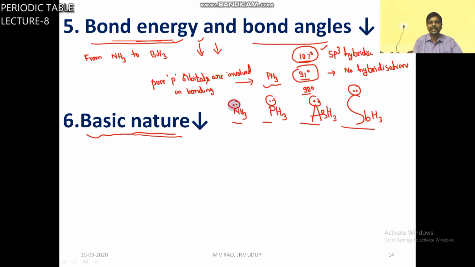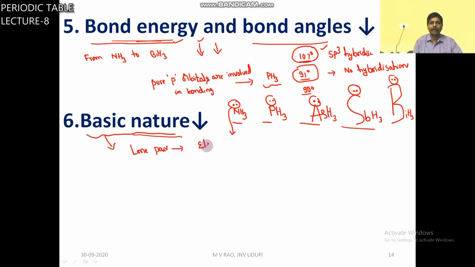In NH3, this pair is in full control of nitrogen, it can donate easily. Whereas in SbH3 and BiH3, because of large size, donating tendency decreases. But why is it a base? Because of the lone pair of electrons.